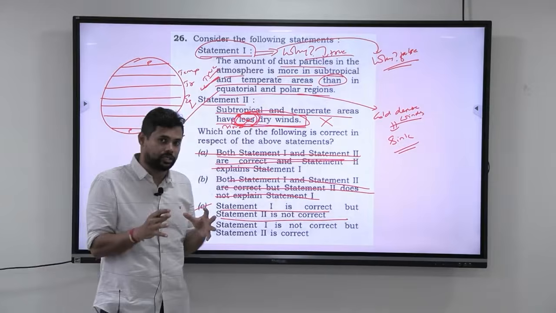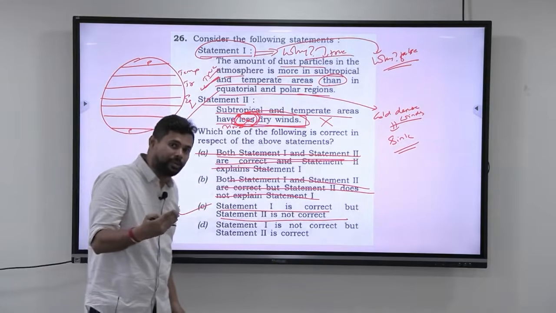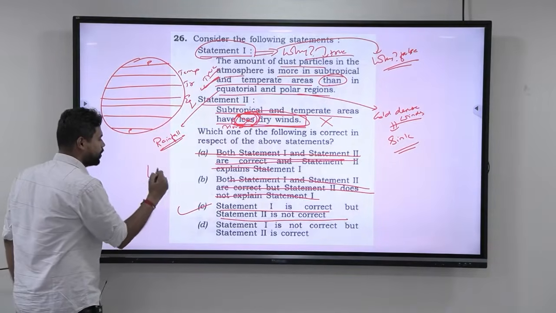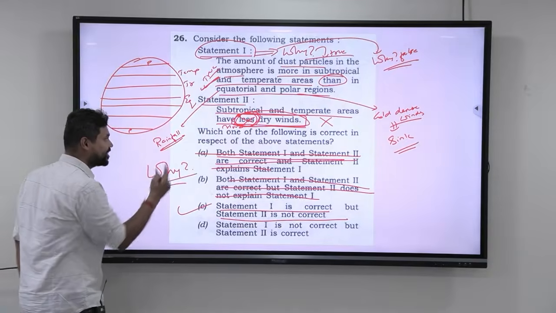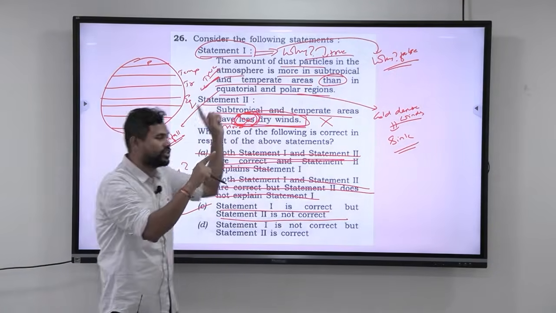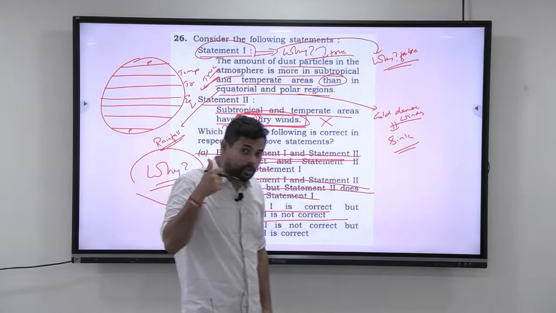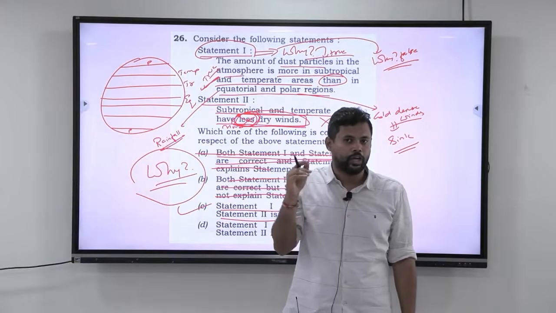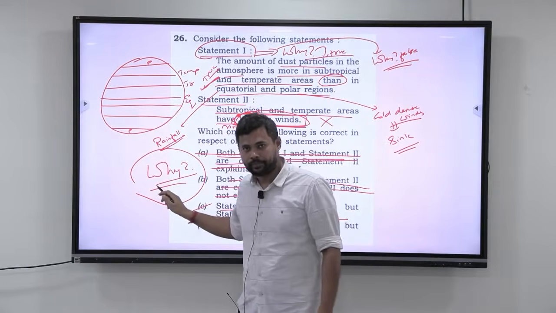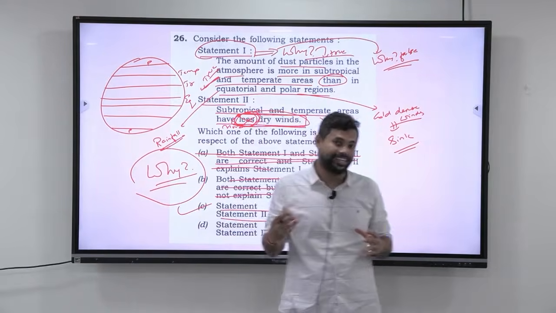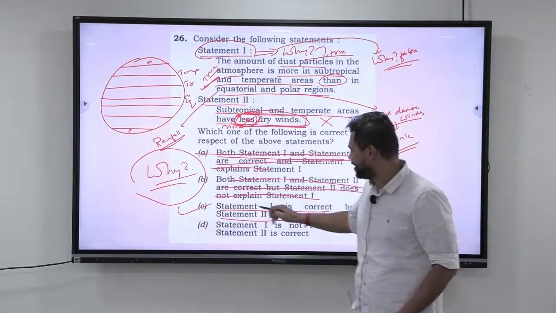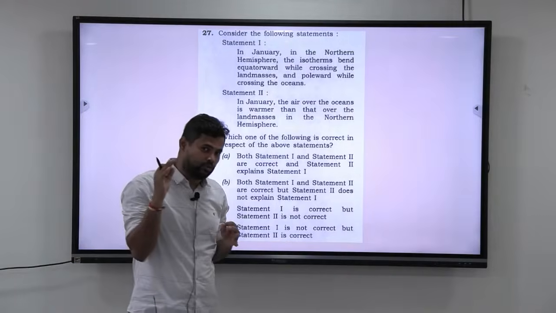Just by applying logic. How will you apply logic? Whenever you take a test and you come to the conclusion that this is the correct answer or the wrong answer, or this is true and this is false, you should always ask this question of why. If your mind can tell you the reason why, that means you have a logic in your mind. If your mind goes blank when you ask why, that means you are guessing. So this is one thing that you should always keep in your mind. Overall, the answer here is C. Alright guys, let us move on to the next question.